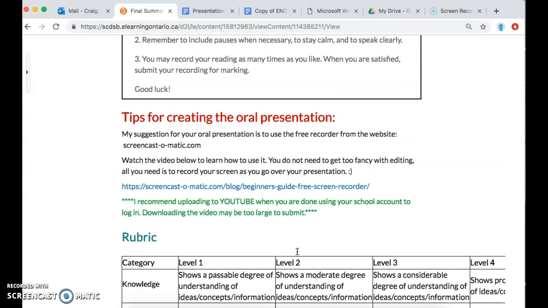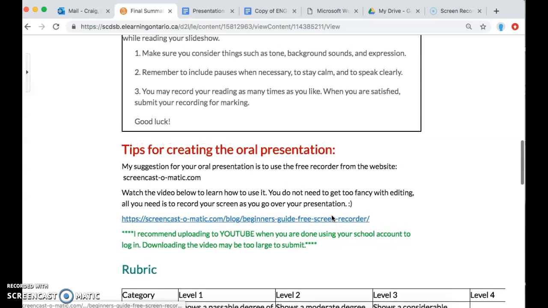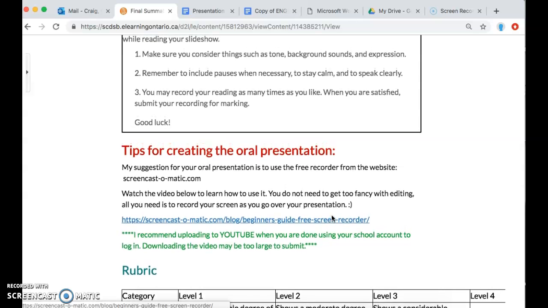Remember, this is the final task, right? So it's a big project, it's worth a good chunk of your mark, but when you're done this, you're done the course, okay? So if you have any questions, just let me know, and good luck.